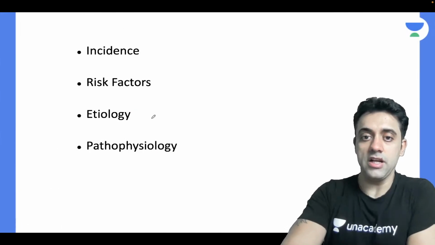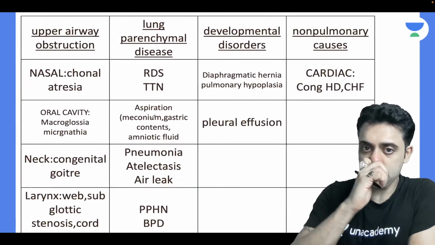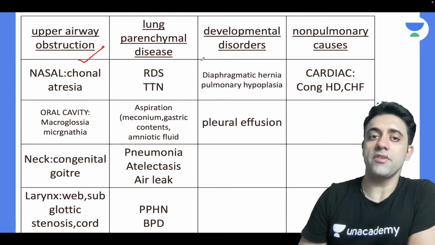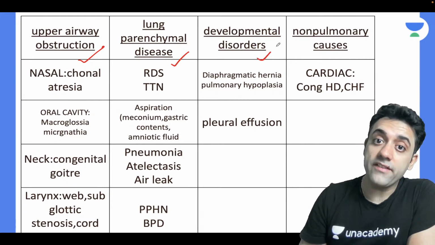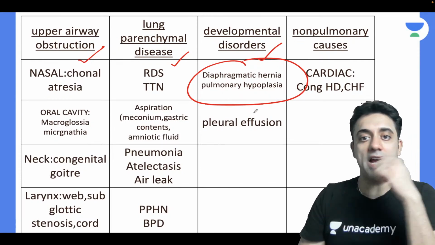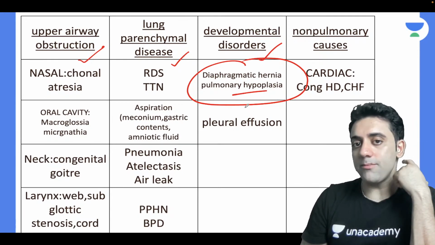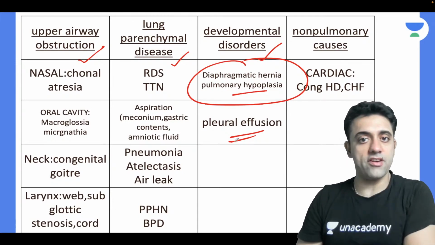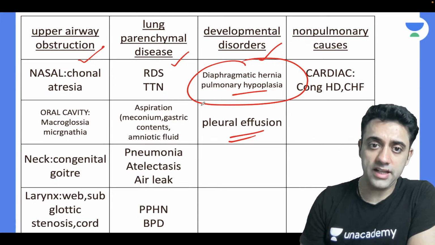In this part we have done that. The last important part is this slide, very important. After upper airway obstruction and lung parenchymal disease, we have developmental disorders. In developmental disorders we have diaphragmatic hernia, pulmonary hypoplasia, and pleural effusion. Developmentally it is a problem. Diaphragmatic hernia, I hope you have done that, right?